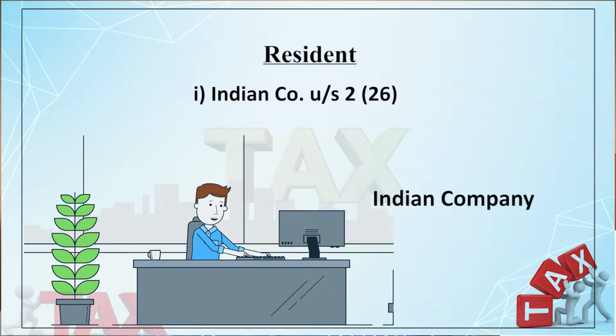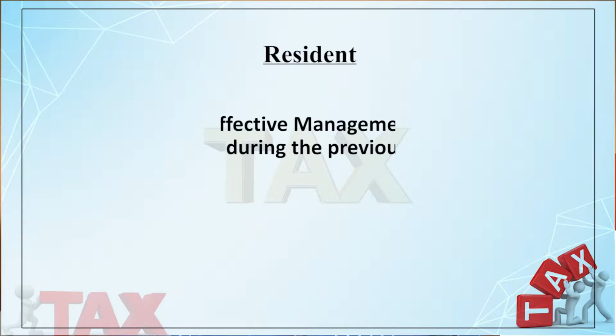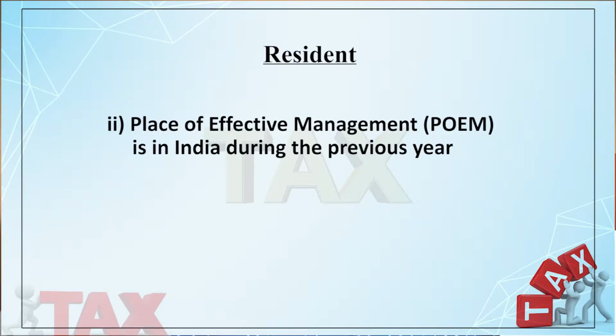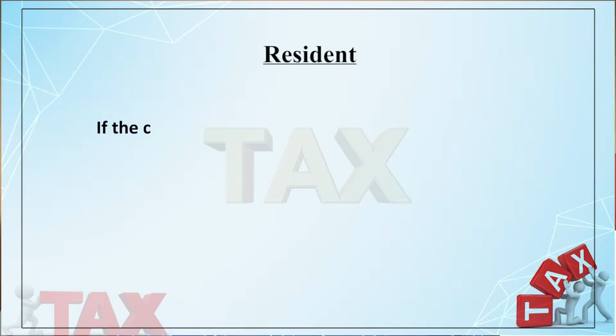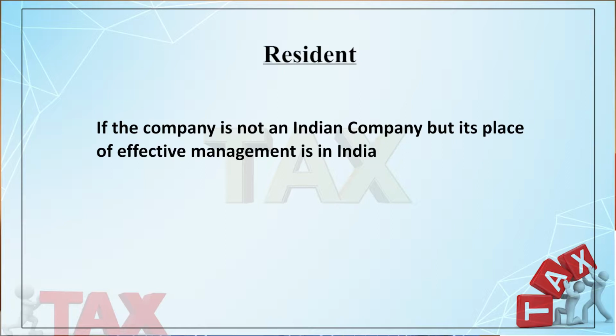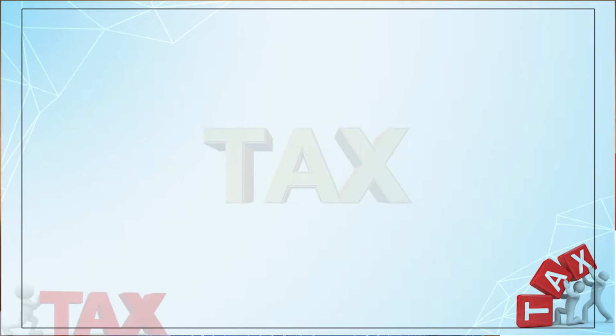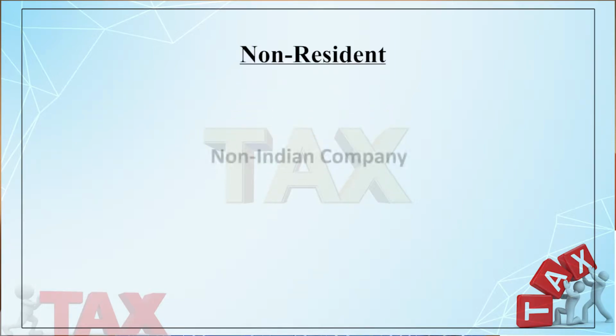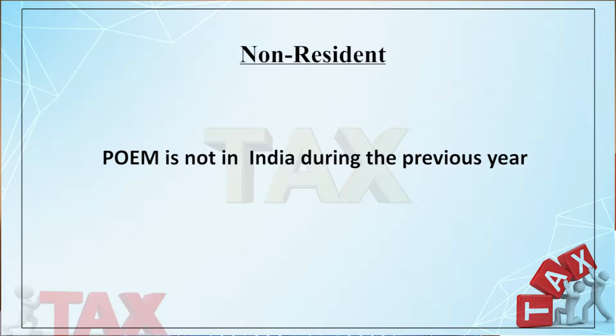But what will happen for a company other than an Indian company? Here you have to check whether the place of effective management is in India during the previous year. So, if the company is not an Indian company, but its place of effective management is in India during the previous year, it will be treated as resident in India. On the other hand, if these two conditions are not fulfilled, the company will be treated as non-resident. That is, a non-Indian company is non-resident if the place of effective management is not in India during the previous year.